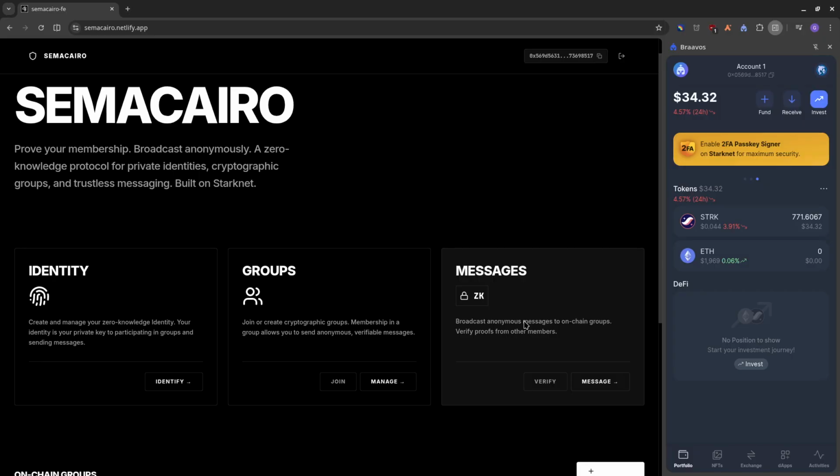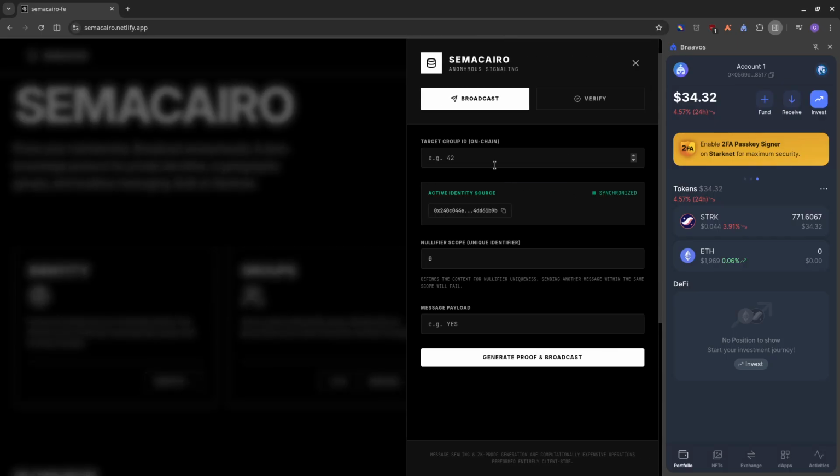So let's go to the next stage, which is the most important stage, where you can either send a message, or send a signal as it's called, or you verify. So let's first send a message. Basically how this works is, in this implementation we've deployed 32 Groth16 verifiers. We have a verifier for the 32 different depths as implemented by Semaphore. So Semaphore lets you use depth 1 to depth 32. Whichever depth you choose, we support it. So we can create a proof and verify a proof for any of those depths.